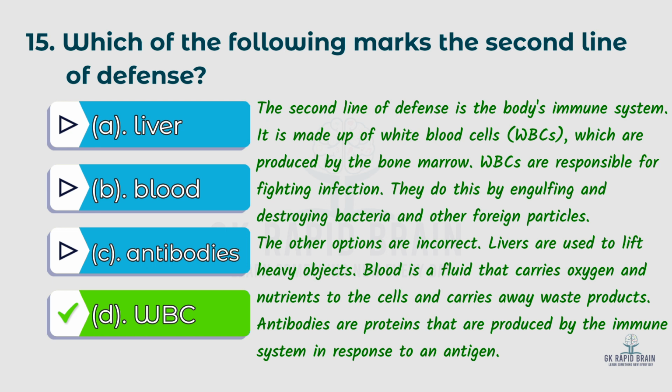It is made up of white blood cells, WBCs, which are produced by the bone marrow. WBCs are responsible for fighting infection. They do this by engulfing and destroying bacteria and other foreign particles. The other options are incorrect. Blood is a fluid that carries oxygen and nutrients to the cells and carries away waste products. Antibodies are proteins that are produced by the immune system in response to an antigen.